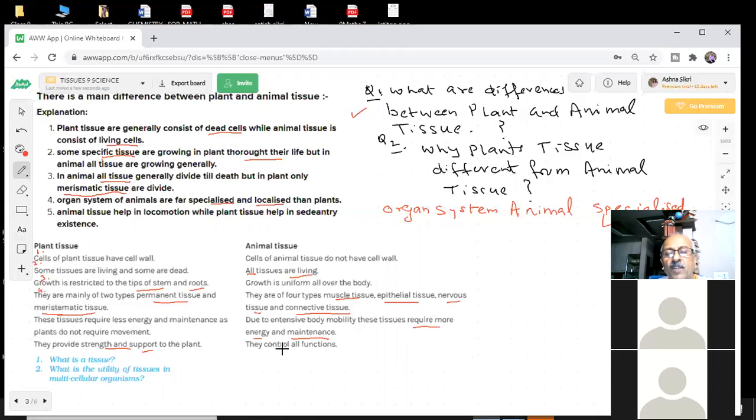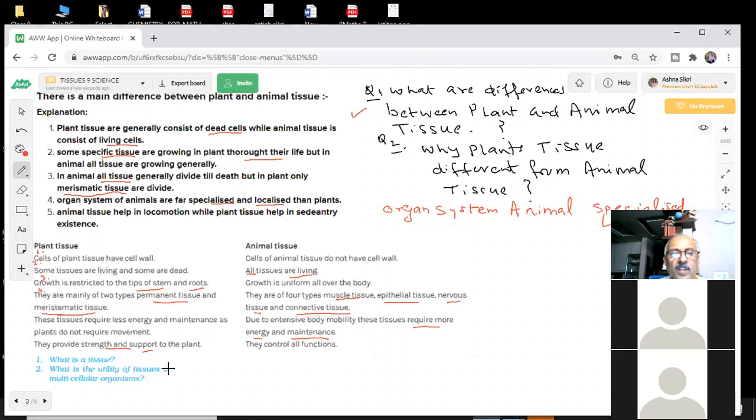And in our case, the tissues control all functions, whatever functions animals are doing. You have seen different groups of cells or different tissues performing different functions inside our body: blood, muscle cells, different functions. So this is the first part.